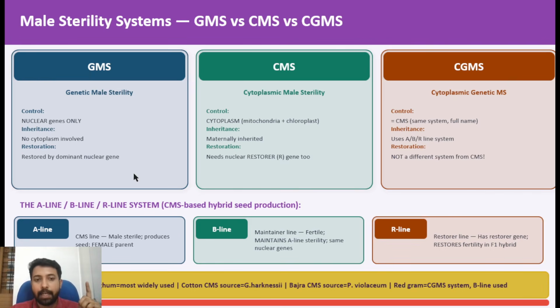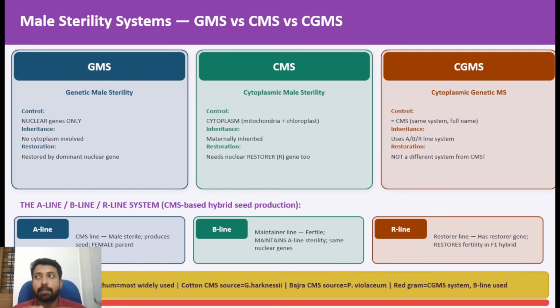So you should be very clear in the comparison between each and every male sterility system, in which crops they are used, which is a 2-line system and which is a 3-line system. That comparison should be very clear.